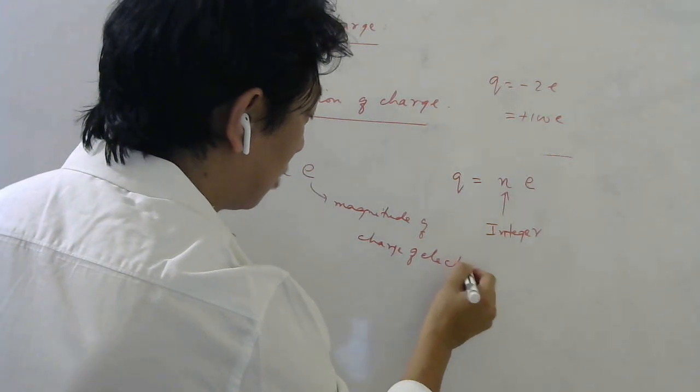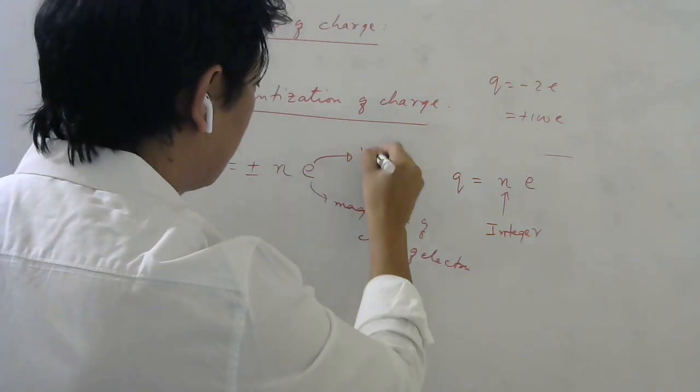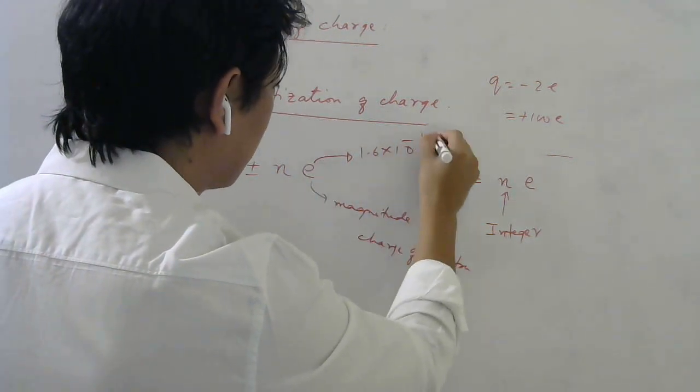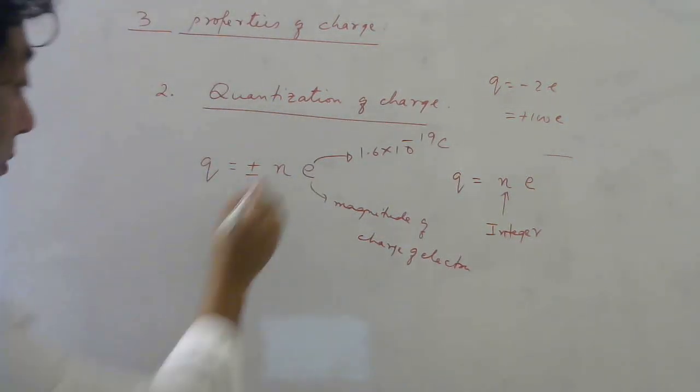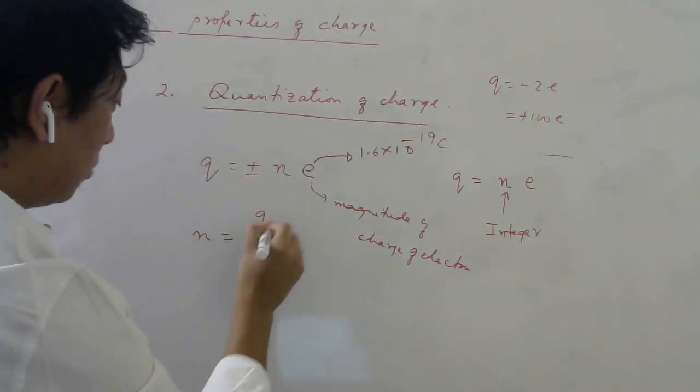The charge of the electron, which is how much? This value is how much? 1.6 into 10 power minus 19 coulomb. So this n must be an integer. So what will be n from here? Q divided by e.